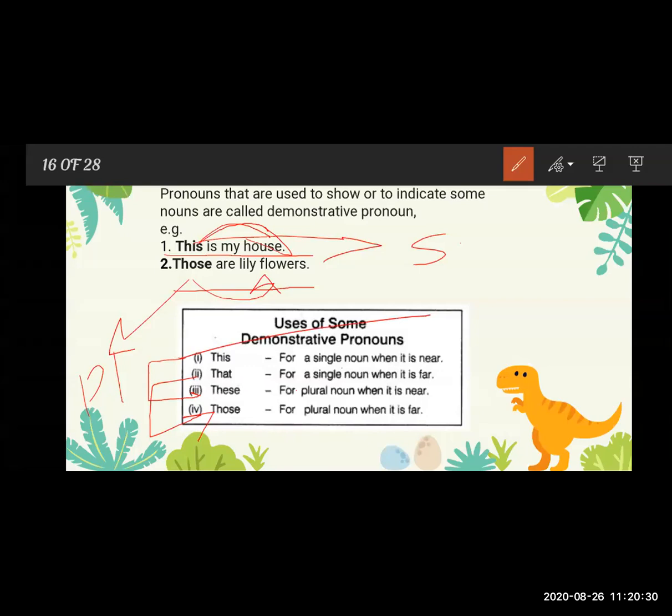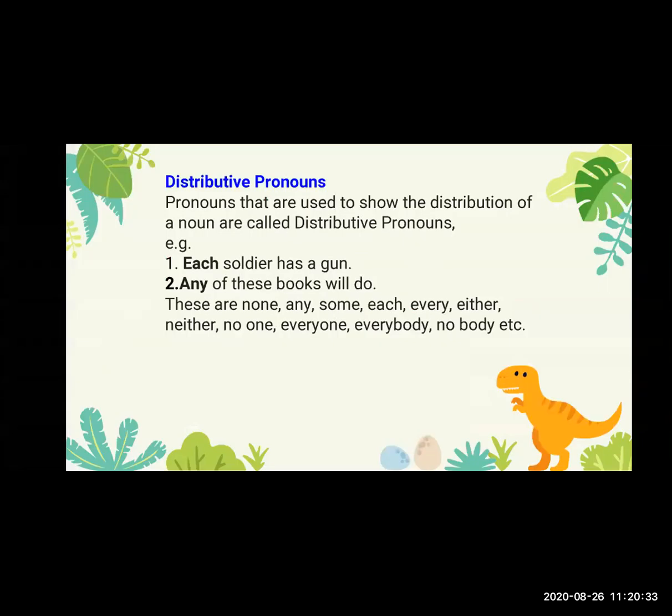Now the next one is distributive pronoun. Distributive means distribution, you know distribution. So pronouns that are used to show the distribution of a noun are the distributive pronouns. Each, any, every, some, none, either, neither, everyone, everybody, nobody. These are the distributive pronouns. What is the distributive pronoun? The pronoun that is used to show the distribution of a noun.